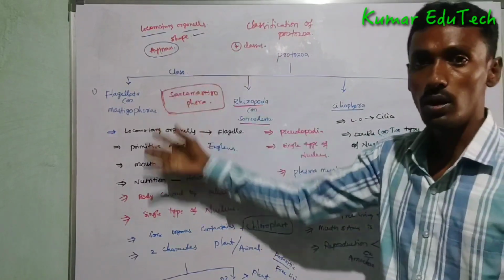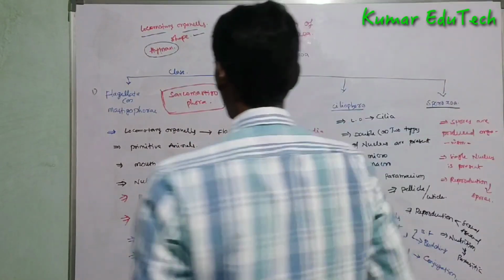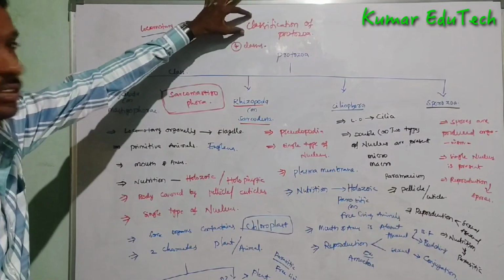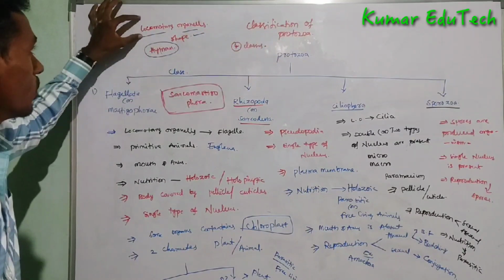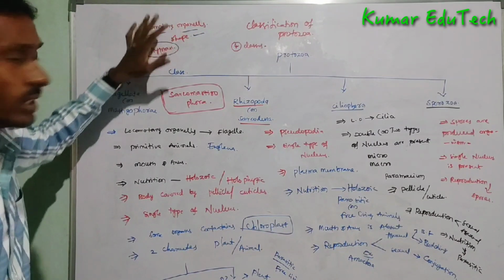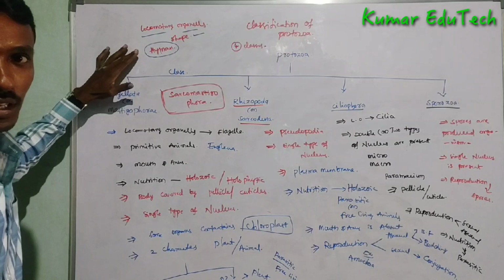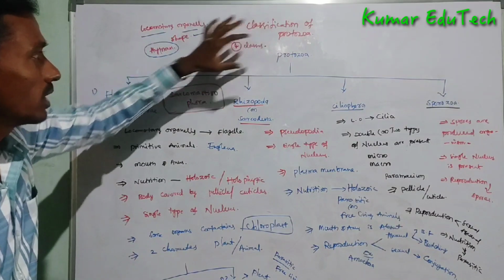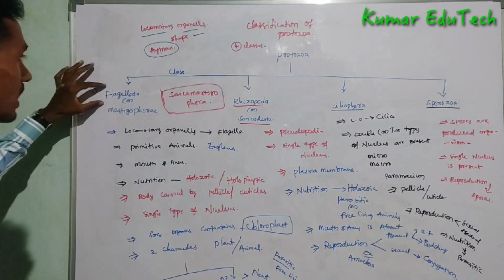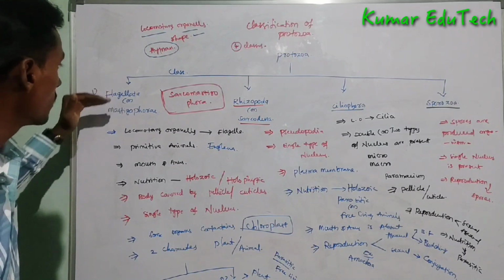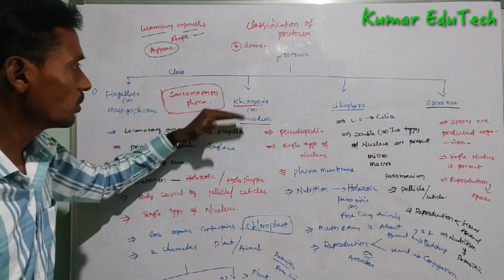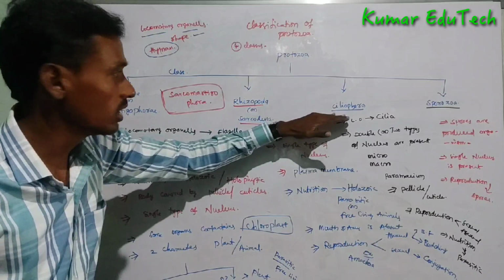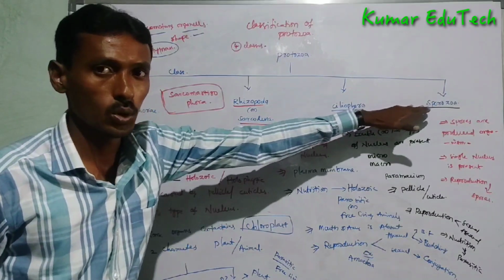So, overall, protozoa classification is based on the locomotory organs and shape. It is a Hyman classification. In this, protozoa are divided into four classes. First flagellata or mastigophora, second rhizopoda or sarcodina, third coleophora, fourth sporozoa.